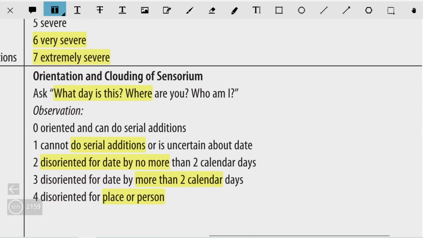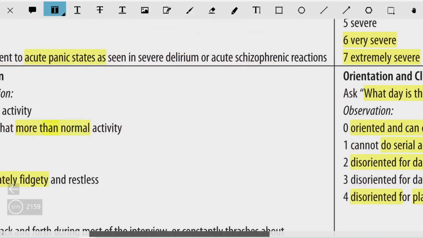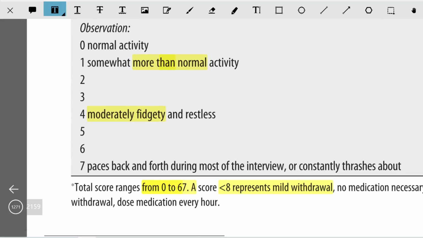Then coming to the orientation and clouding of consciousness. Ask the patient, what day is this, where are you, and who am I? Observation is that 0 is oriented and can do serial additions, 1 is cannot do serial additions or is uncertain about date, 2 is disoriented for date by no more than 2 calendar days, 3 is disoriented for date by more than 2 calendar days, and 4 is disoriented for place or person. So this is graded only from 0 to 4. That's why we have a score range of 0 to 67.